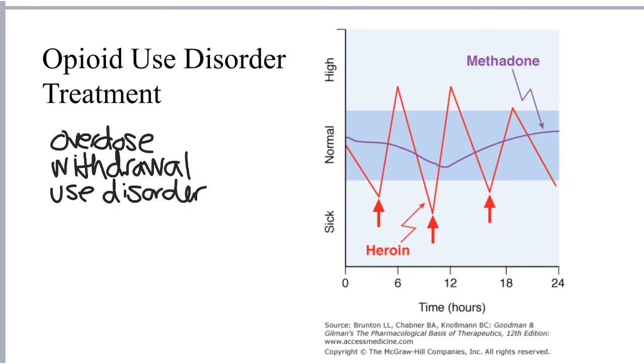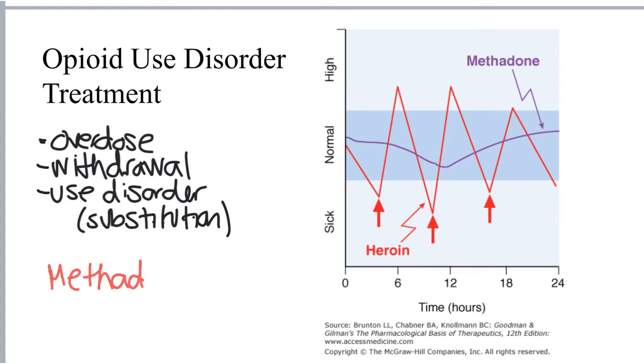The premise of substitution therapy is that substituting a less harmful or problematic agent for the one that is being abused is a better course of action than allowing continued use of the problematic substance. This is epitomized by the substitution of methadone or buprenorphine for an opioid like heroin.